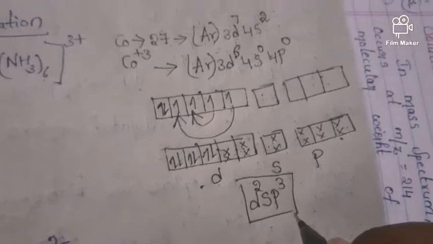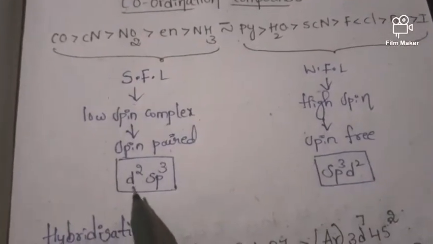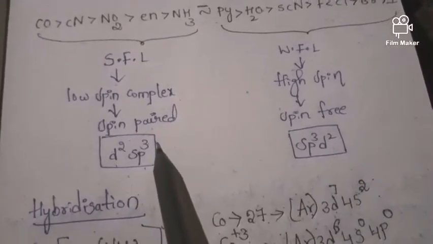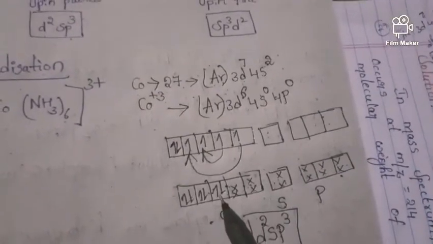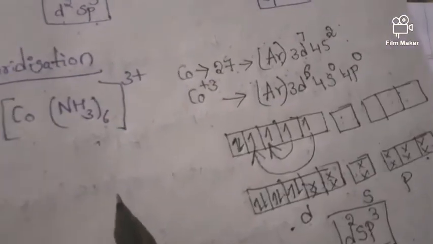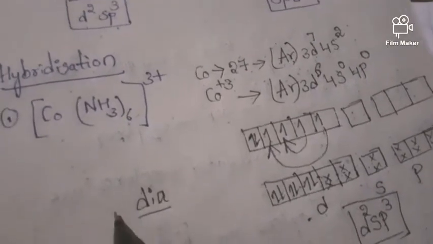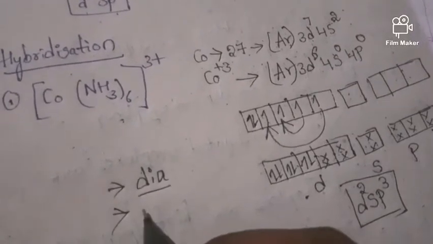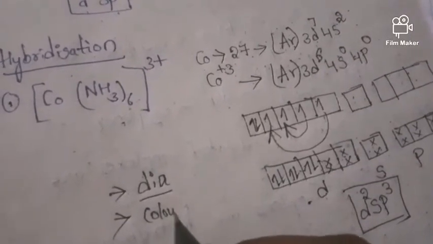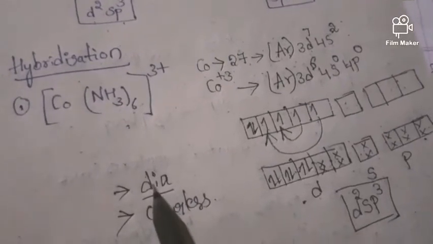Now let us check this, friends. See, this is the ammonia. Ammonia is the strong field ligand, and here it undergoes d2sp3 hybridization. And see, here lone pair of electrons are absent, na? That means here it is diamagnetic. And as the lone pair of electrons are absent, we can also say it is colorless. So based on the hybridization, we are able to tell these.